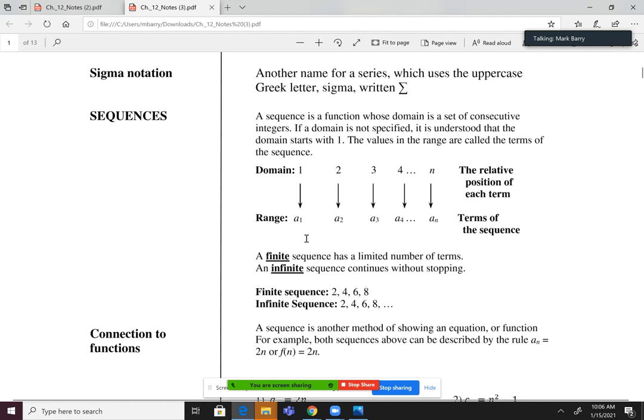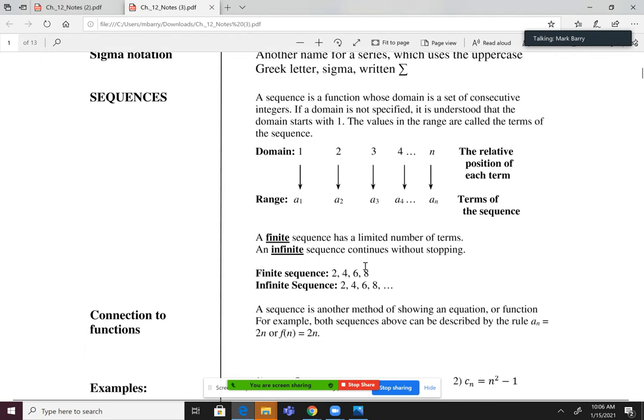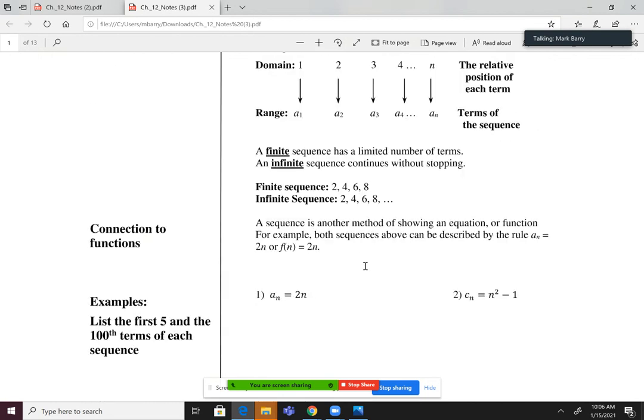The range, the output, okay, looks like this. It is an a and then a subscript 1. Most people read this as a sub 1, okay, because it's a subscript of 1. A sub 2 would be the second term in the list. A sub 3 is the third term. A sub 4 is the fourth term. And a sub n is the nth term. Got it? Okay. We'll also be looking at 2 different types of sequences. Infinite sequences, which go on forever. And then the opposite of that, which is that word up there, which I would guess if most of you said it out loud right now, you'd pronounce it wrong.